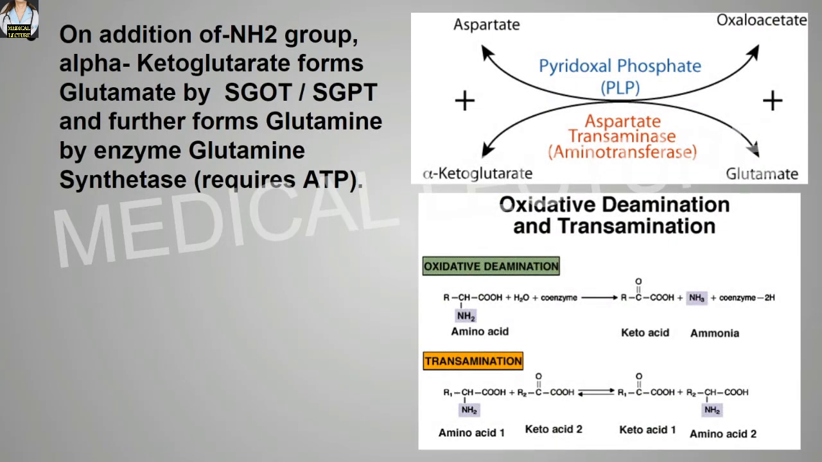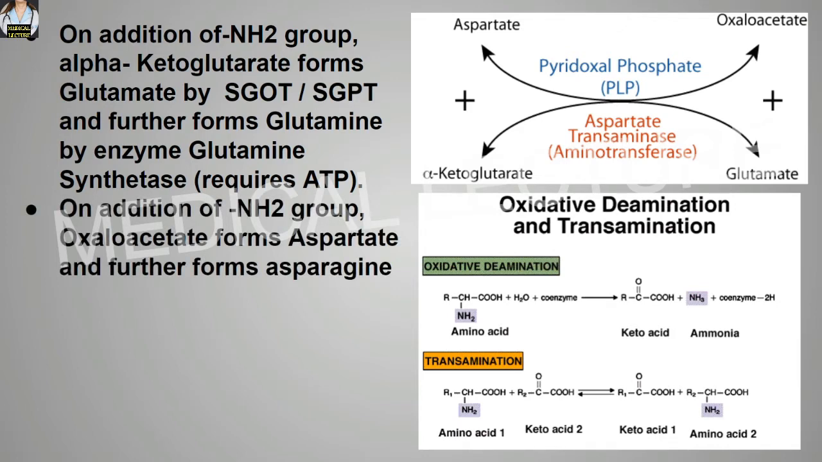Or addition of the amino group to the alpha ketoglutarate forms the glutamate. So whenever the amino group is added to this alpha ketoglutarate, this will form the glutamate by the SGOT or the SGPT. Okay, and it further forms the glutamine by the enzyme glutamine synthetase, which requires the ATP.